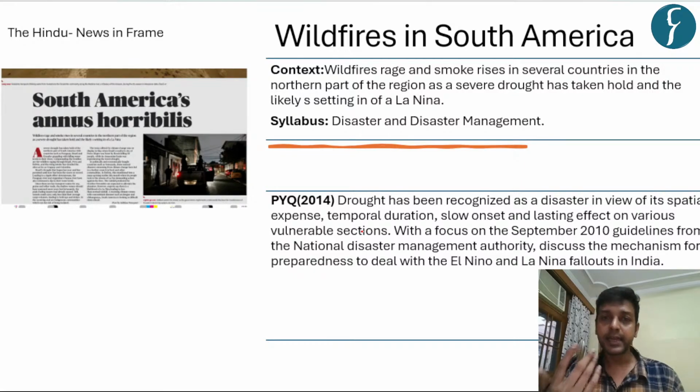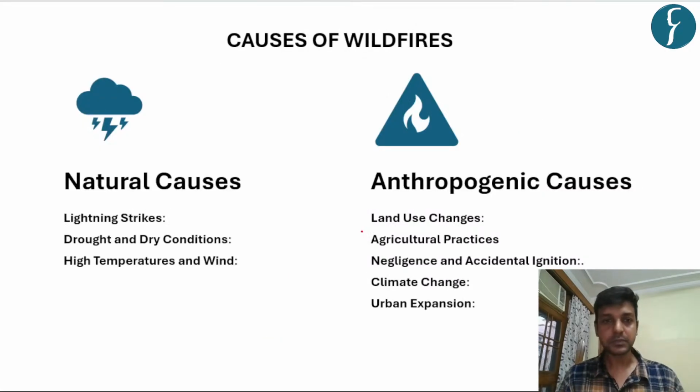For instance, in case of drought, we can use this. Drought can be one of the reasons for wildfires, right? That's why we are able to use this information in our topic, especially in disaster and disaster management. So let us start our topic, that is wildfires in South America. First of all, we'll try to understand the causes of wildfires, right?